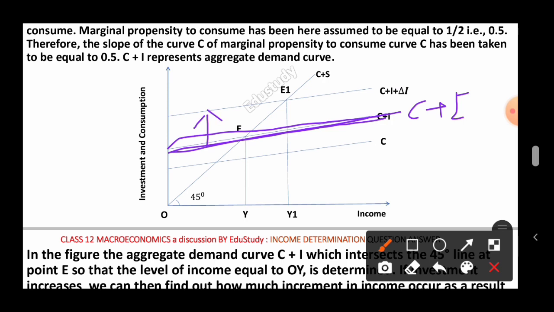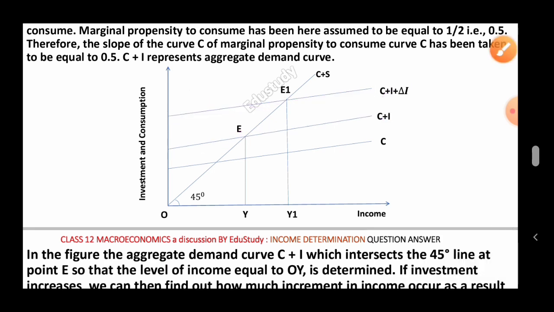Why? Because investment has increased, that is del I. Because of del I, the aggregate demand curve shifts upward and becomes C plus I plus del I.